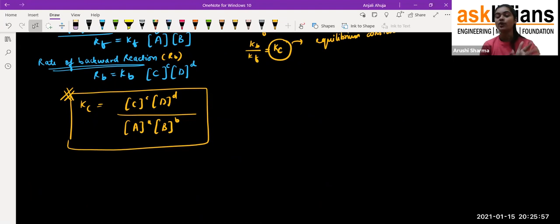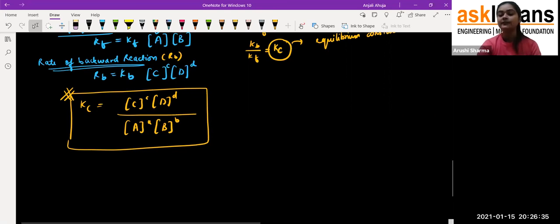But from the concept of understanding, the law of mass action says that when the rates of the reaction in the forward direction and in the backward direction attain equilibrium, when they are directly proportional to the concentrations of reactant and product, there is the condition of equilibrium. In that equilibrium we get one equilibrium constant, which equals the concentration of product divided by the concentration of reactant, and that's how we write it down.